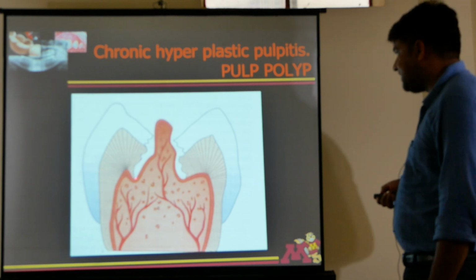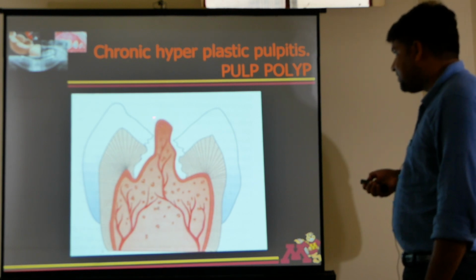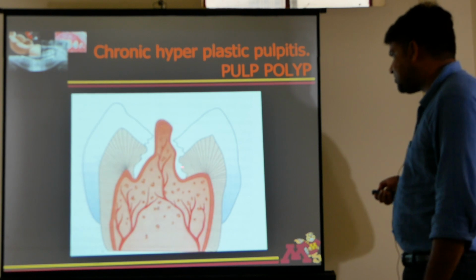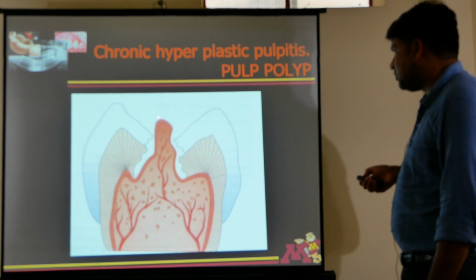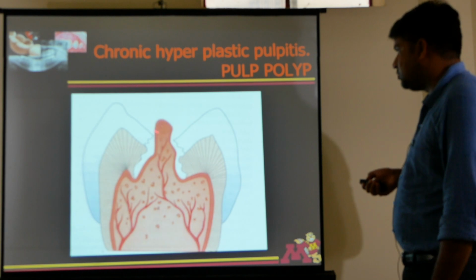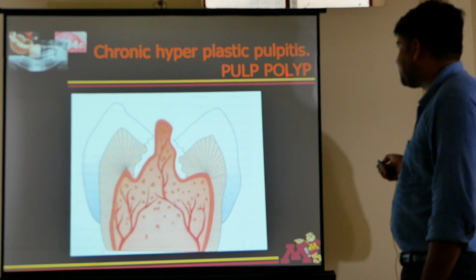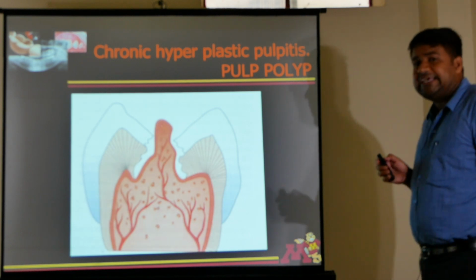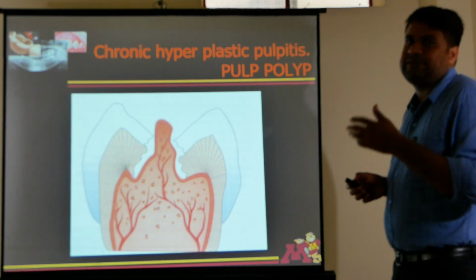This is pulp polyp. See, this is pulp. Due to overgrowth or inflammation of pulp, this is the carious lesion. This whole part of enamel is destroyed, dentine is destroyed, and the pulp overgrows and comes into the occlusion. This is the typical feature of pulp polyp. See, there is a difference between pulp polyp and gingival polyp.